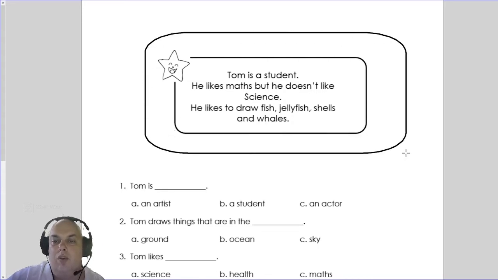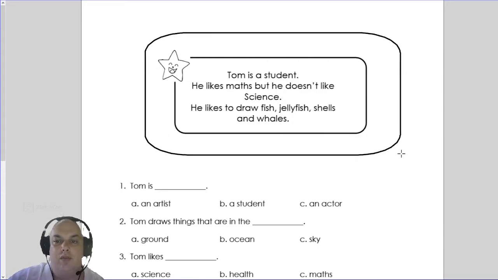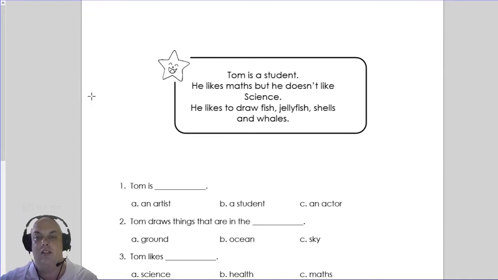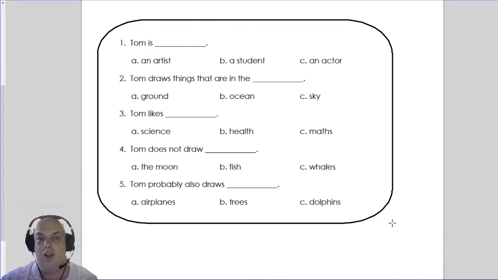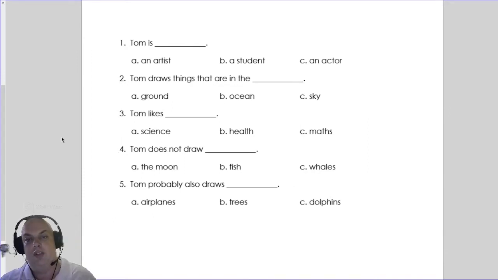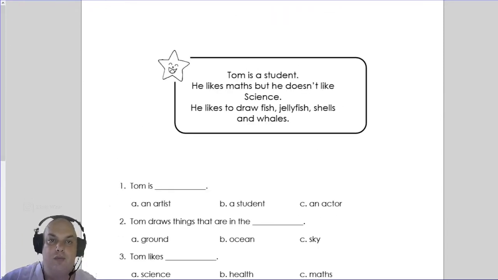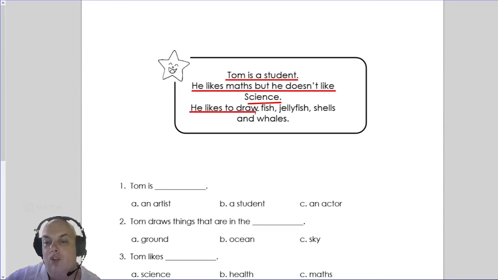Okay, so again, very quickly, what do we do? First, we're going to read the text up here. Then, we're going to go down here and we're going to circle the answers. So let's read together. Tom is a student. He likes maths, but he doesn't like science. He likes to draw fish, jellyfish, shells, and whales.